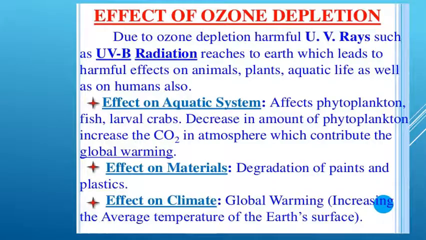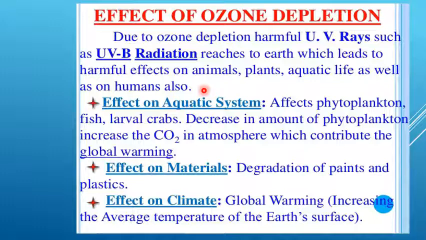So next, what are the effects of ozone depletion? Due to ozone depletion, harmful UV rays such as UVB radiation reach the earth. That is, due to the depletion of the ozone layer, more UV radiation reaches the earth's surface. Due to this, there are harmful effects on animals, plants, aquatic life as well as humans. So this is the main effect of ozone depletion.